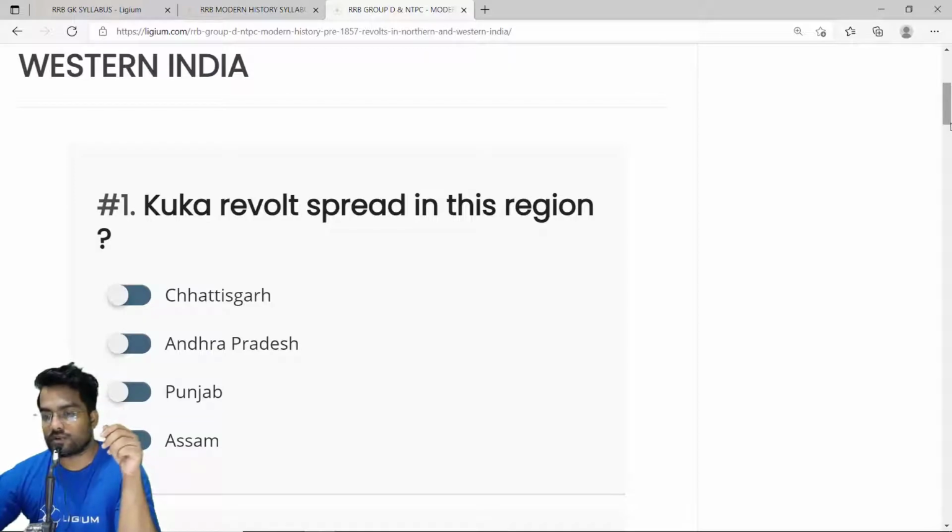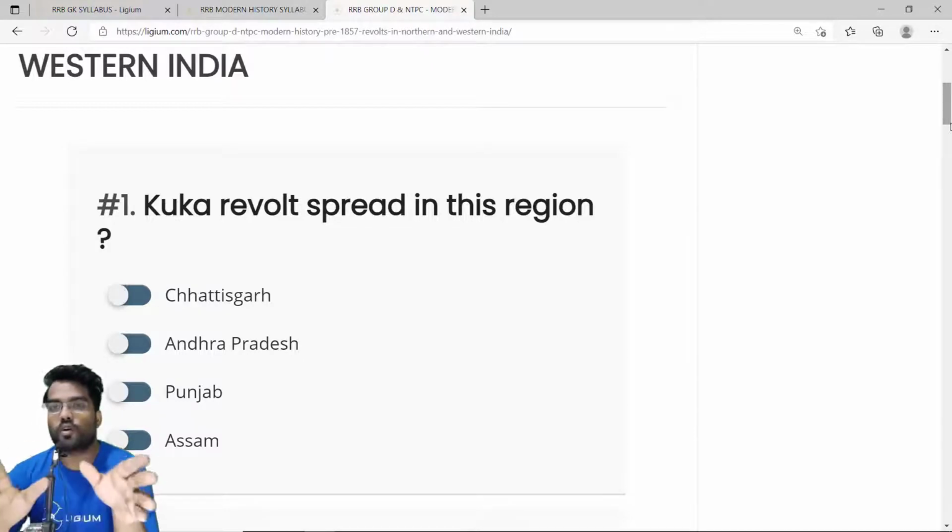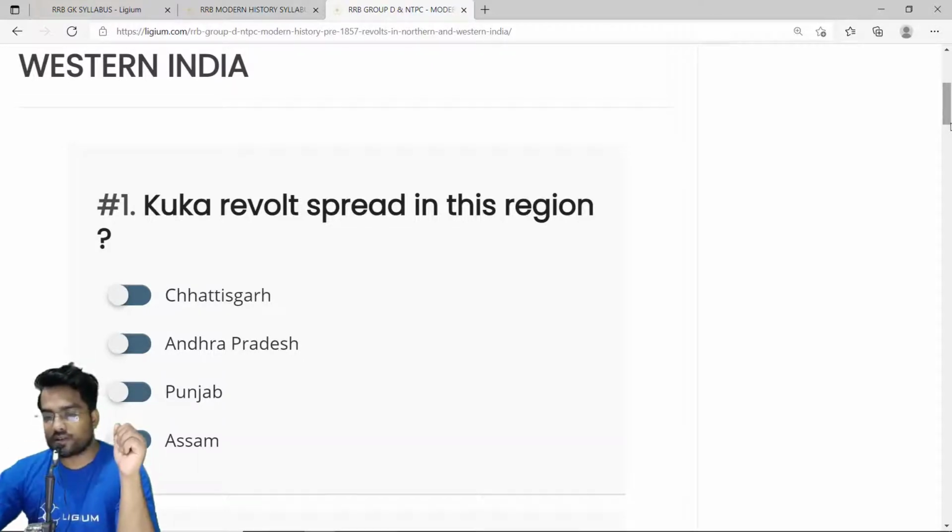The Kukar revolt spread in this region. Now, Kukar revolt is a very important revolt. It is also known as the Namdhari revolt, and this happened in parts of Punjab. So the correct answer is option C, Punjab.